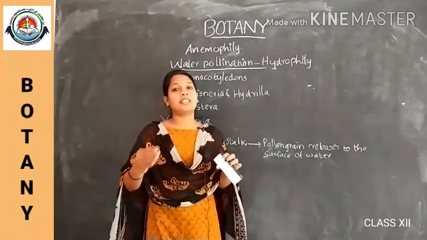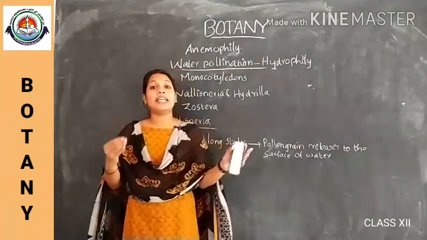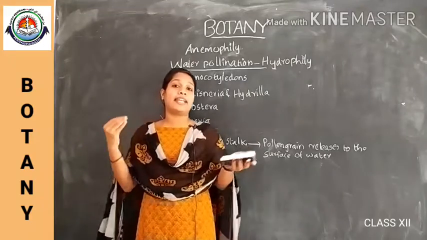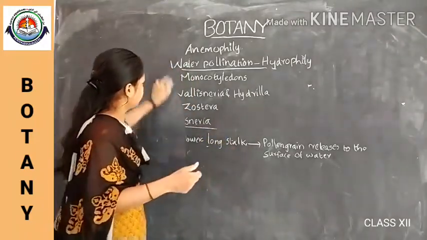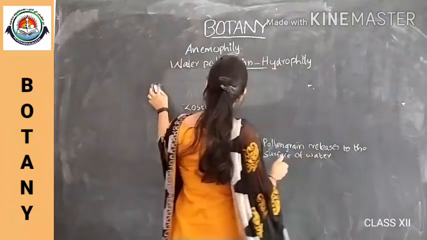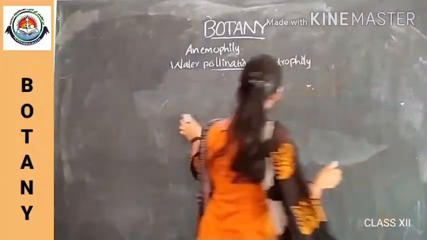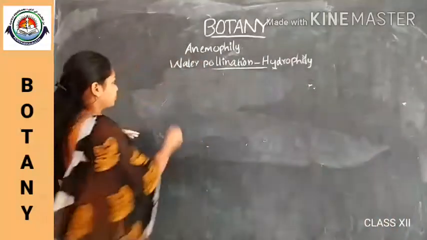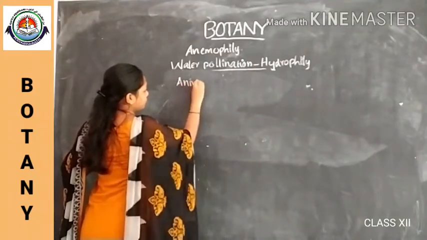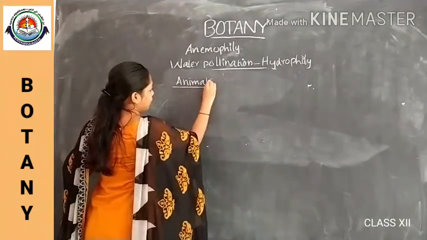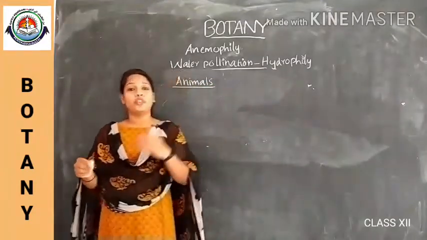Okay, and next we are moving on to the next kind of pollination, that is animals carrying out pollination. Animals carrying out pollination is also called zoophily.